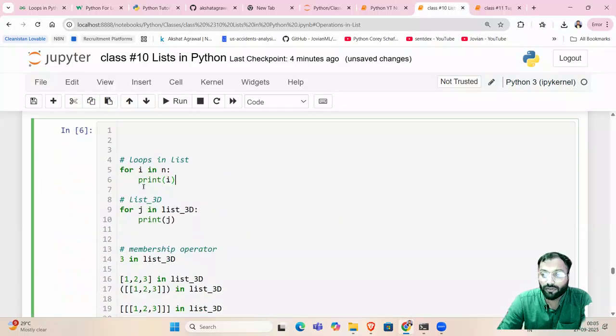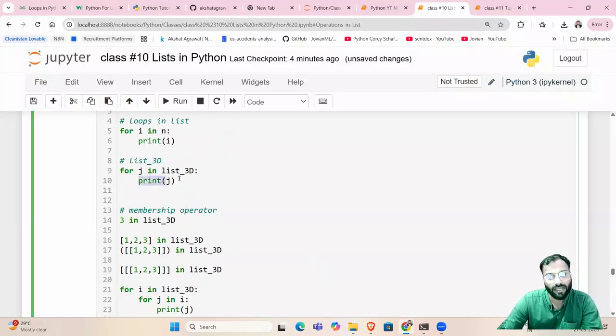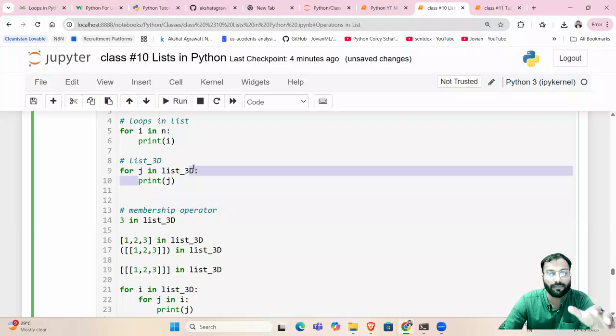We can also traverse over a list. We can put a list inside a loop. For i in n, print i. So it will print all the elements of n one by one. Correct? Similarly, we can access all the items of any list, multi-dimensional or single-dimensional, using loops like this only.